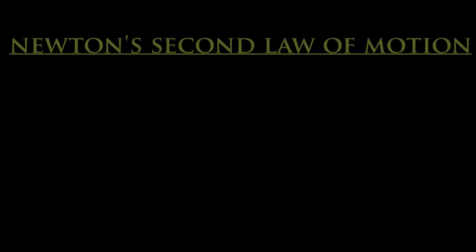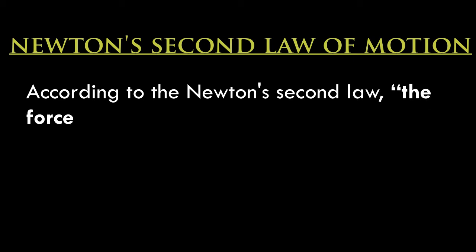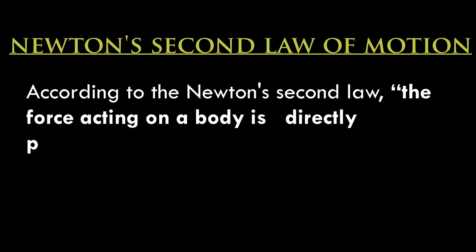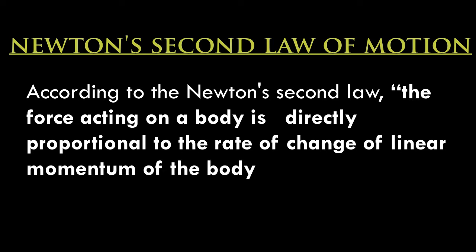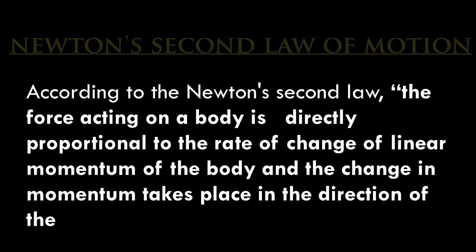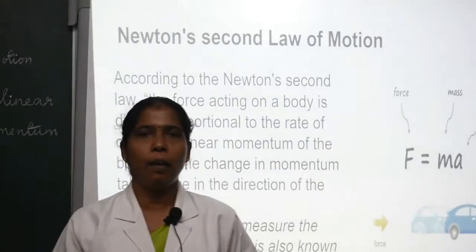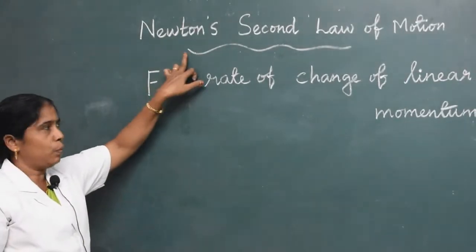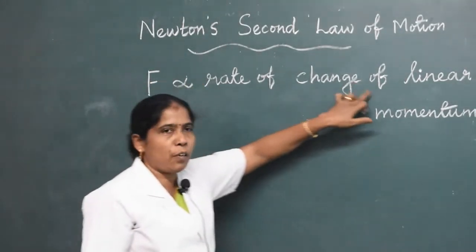State Newton's second law of motion. Newton's second law of motion states that the force acting on a body is directly proportional to the rate of change of linear momentum of the body, and the change in momentum takes place in the direction of the force. This law helps to measure the amount of force, that is called the law of force. State Newton's second law of motion: force is directly proportional to the rate of change of linear momentum.